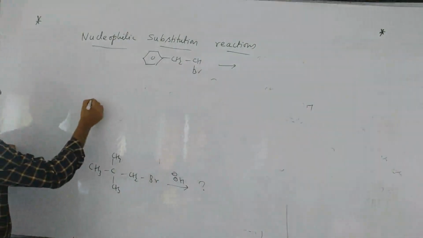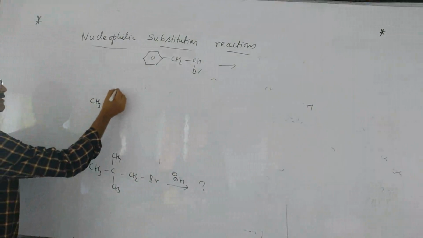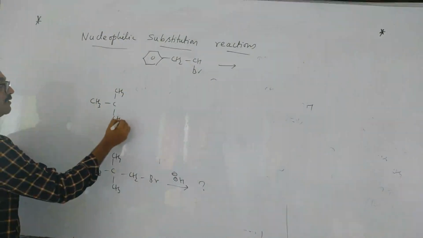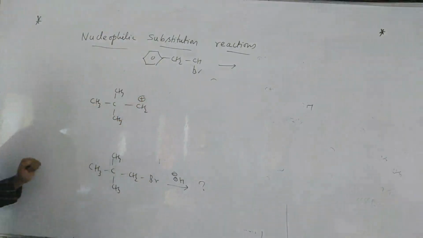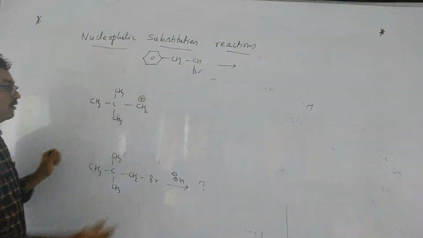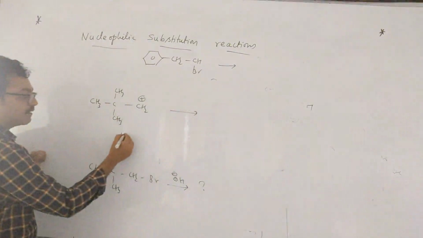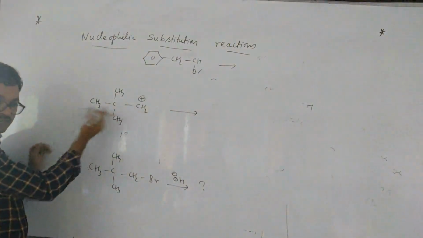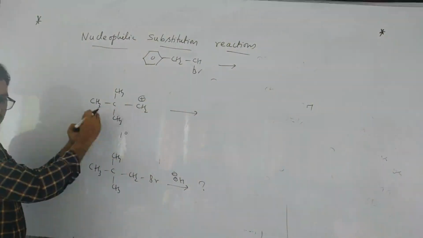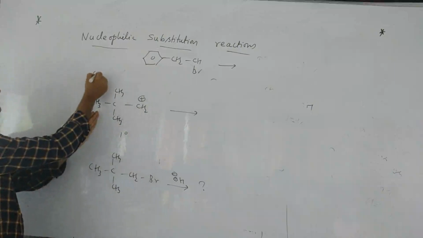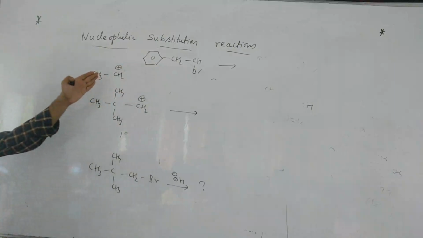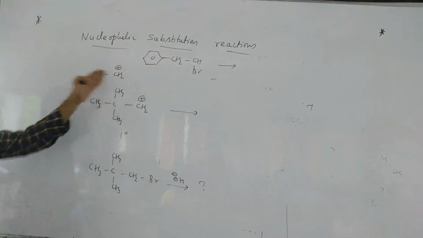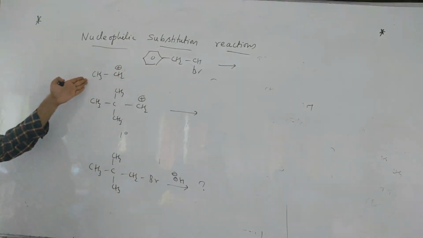See, first step is this one: CH3, CH3, CH3, CH2 plus. Why? Because SN1 reaction has 2 steps, and the first step is carbocation. After that, this is a 1 degree carbocation. We have to check whether there is a rearrangement possibility or not. Sometimes there is no rearrangement. Suppose if you take like this, here there is no rearrangement. If H migrates also, you will get again 1 degree only. So there is no rearrangement here.